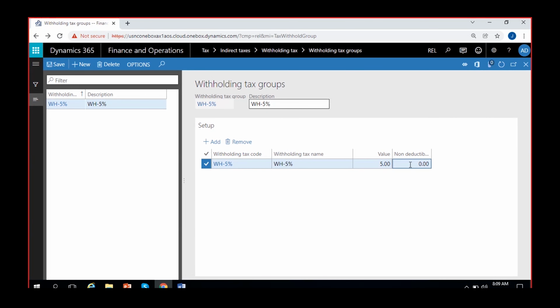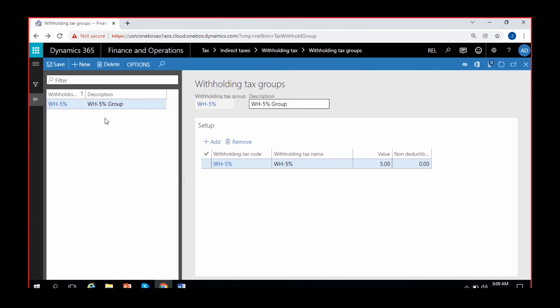If there is any non-deductible percentage, you could have given it in the code itself, which you have created. So you can group some codes within the withholding tax group, if multiple codes are applicable at a time. But if it is not such a scenario, if there is only one code applicable under this group, just let it be one code. So withholding tax 5%. That's all about the configuration actually.